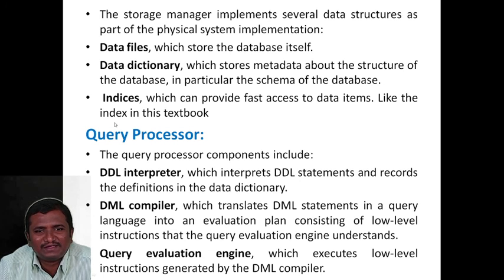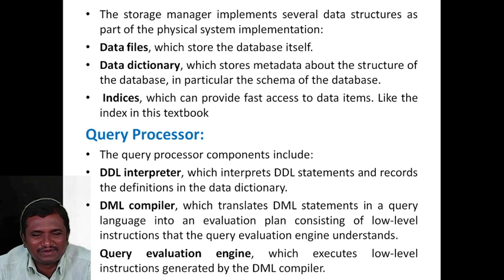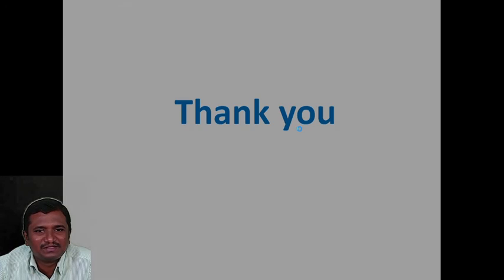The next one is indices, otherwise called an index. So what is the purpose of an index in a book? Going through the entire book is not possible. Suppose you want to read about the database system architecture, you just see the index in the front pages, see which page the database system architecture is on, then you go straight to that page. It means it provides fast access to the data items, like an index in a textbook.